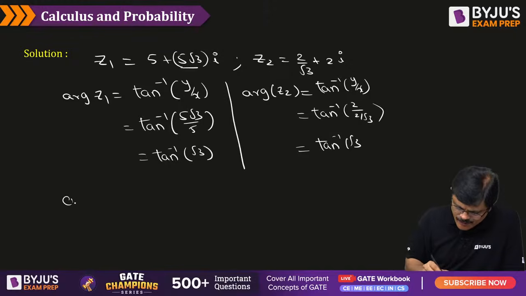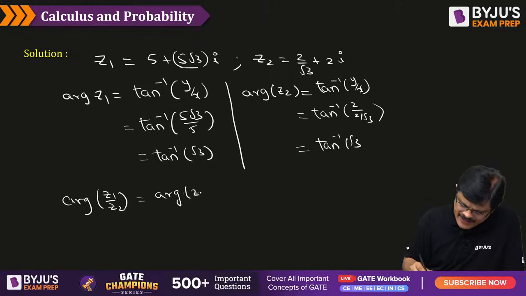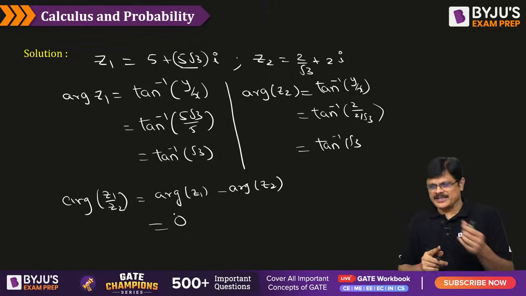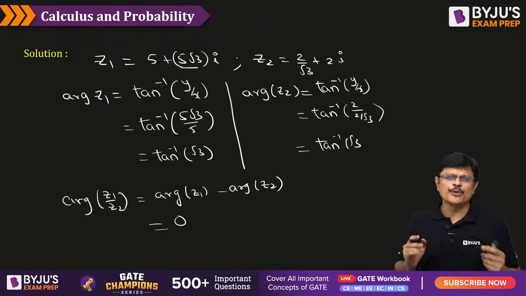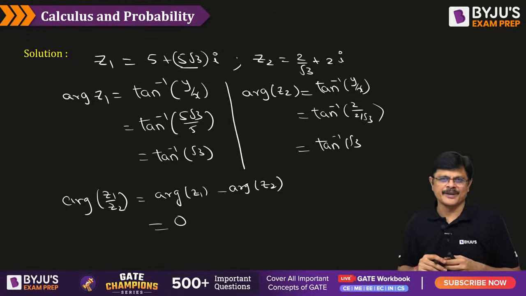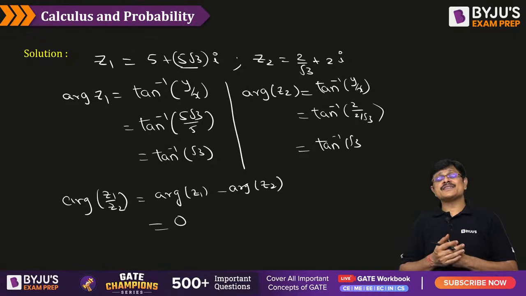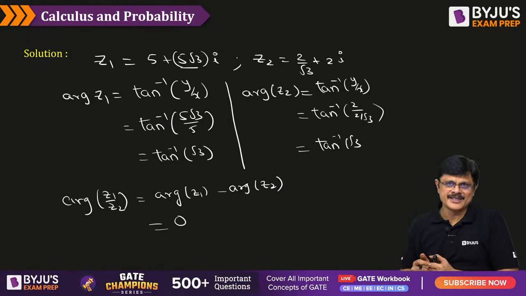So what is argument of Z1 by Z2, sir? Which is simply argument of Z1 minus argument of Z2. Both are one and the same, so it is 0, my dear friend. Tan inverse root 3 minus tan inverse root 3. You don't have to worry about what is tan inverse root 3, my dear friends. It may be 60 degrees, but we are not interested in that because this minus this will be 0.